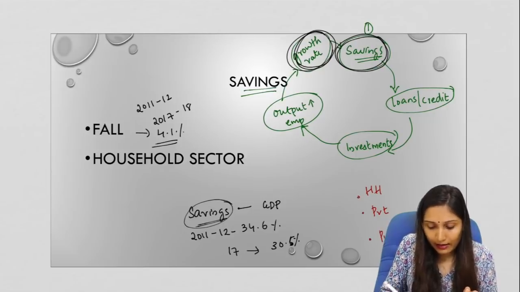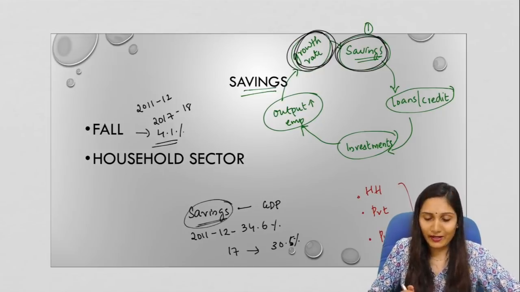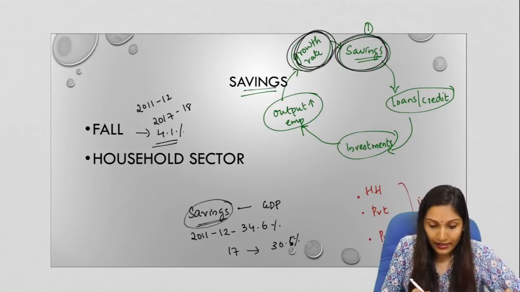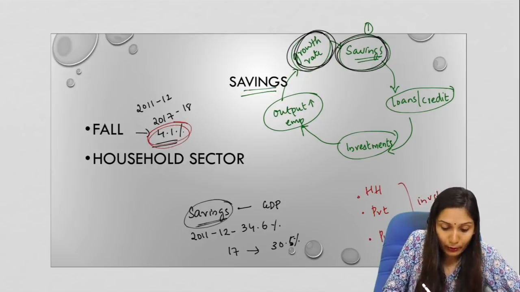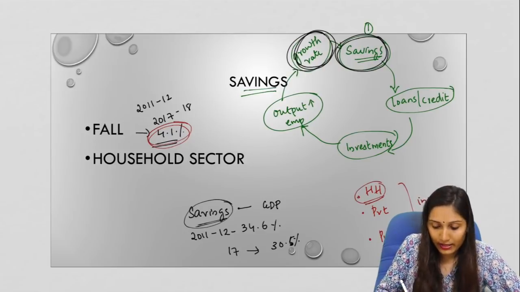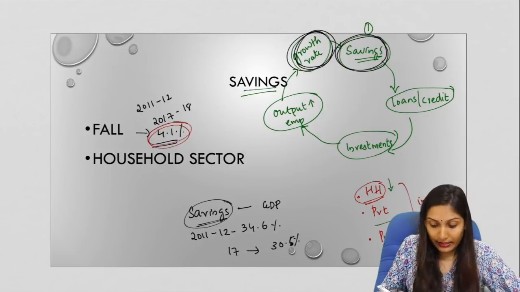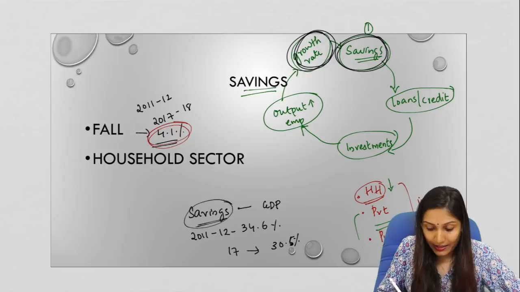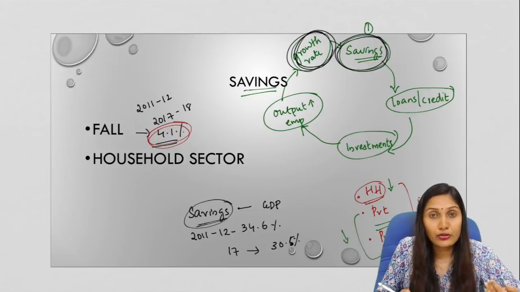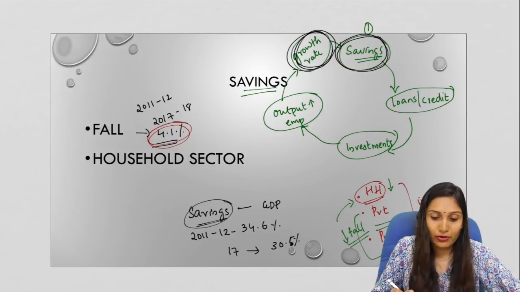Now, these three sectors are the major contributors of investment as well as savings. In case of investment, we have seen the household sector has the biggest fall in investment rate. Here also, the savings rate has fallen by 4.1%, and it entirely happened because of the household sector. It means there was a huge fall in the savings by the household sector, and the private sector and the public sector, that is the government sector, have not shown any fall in the savings rate. It is entirely due to the household sector.